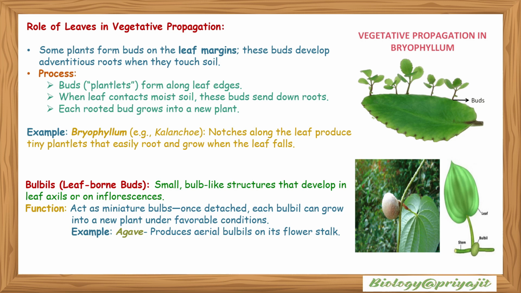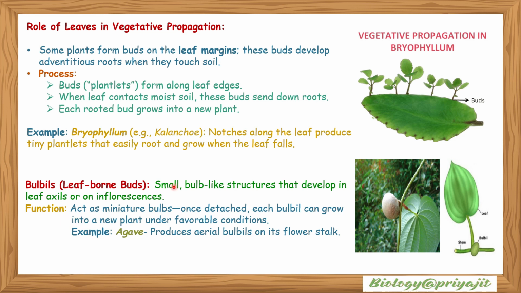Roles of leaves in vegetative propagation. Some plants form buds on their leaf margin. Example: bryophyllum. These buds develop adventitious roots when they detach and reach soil. Process: buds or plantlets form along the leaf edges. This is the leaf edge, and their buds are emerging. When the leaf contacts moist soil, these buds send down roots, and each rooted bud grows into a new plant. Example: bryophyllum or kalanchoe. The notches along the leaf produce tiny plantlets that easily root and grow when the leaf falls.